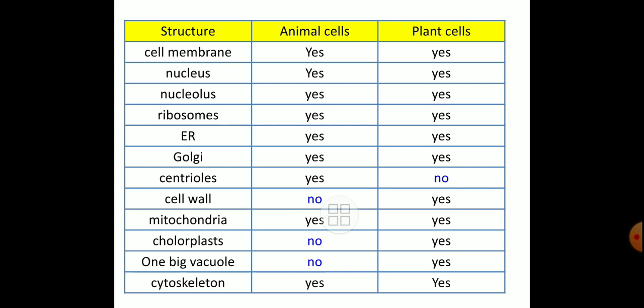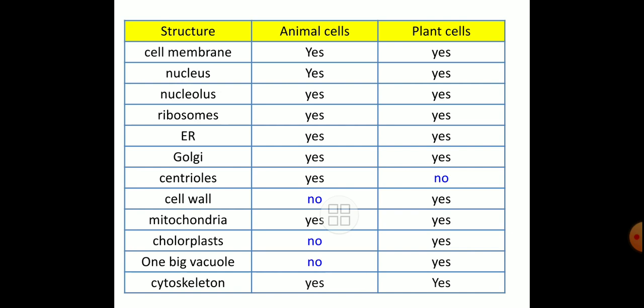Already I have told you, in the animal cell column there is a no written three times in blue color. In the sense, in animal cell, if you look into the structure column, cell wall is absent. First one, chloroplast absent. Again, no one big vacuole there. So these three parts are absent in animal cells along with the remaining cell organelles present.